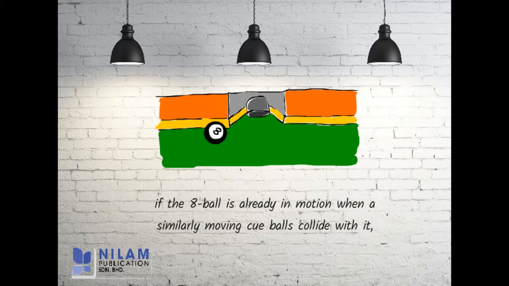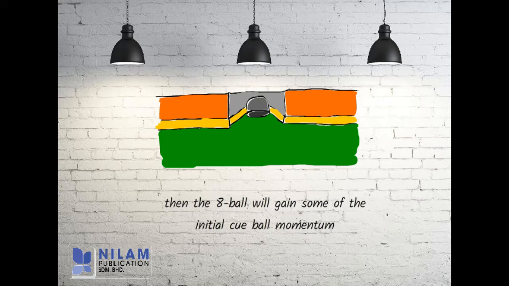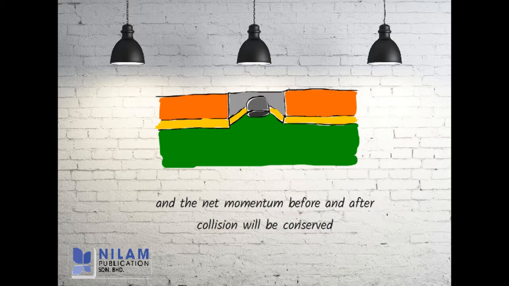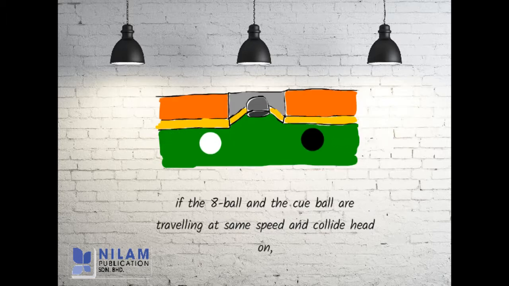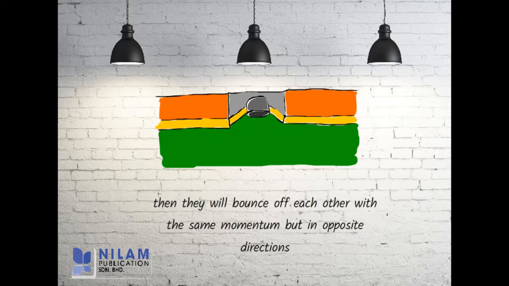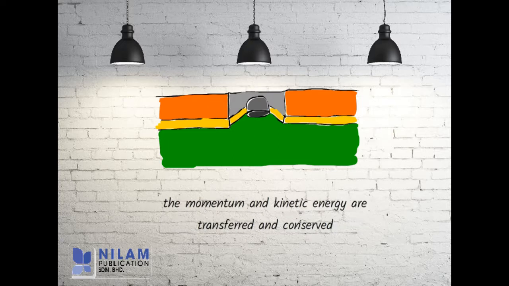If the 8-ball is already in motion when a similarly moving cue ball collides with it, then the 8-ball will gain some of the initial cue ball momentum, and the net momentum before and after the collision will be conserved. If the 8-ball and the cue ball are traveling at the same speed and collide head-on, then they will bounce off each other with the same momentum but in opposite directions. The momentum and kinetic energy are transferred and conserved.